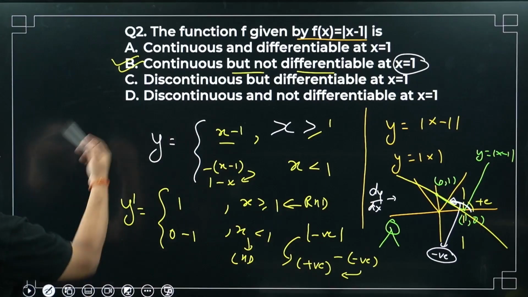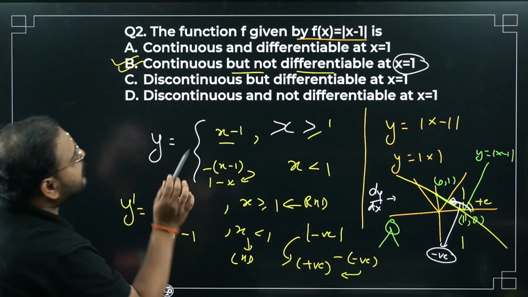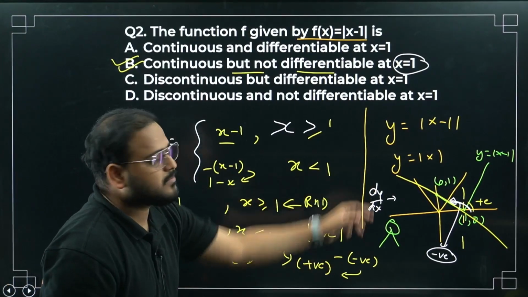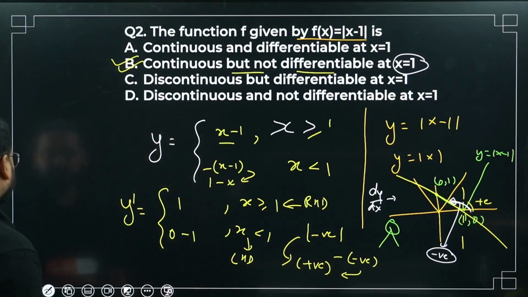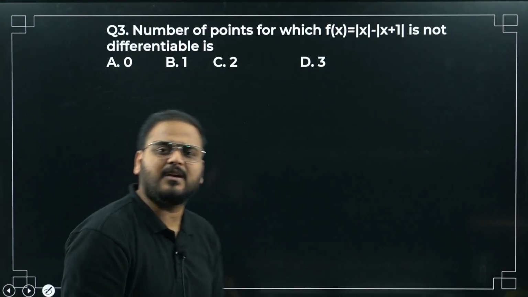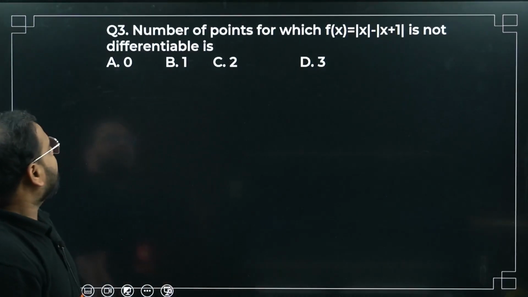Okay, so question number 2, the answer is what? B, sir. Continuous but not differentiable, right? Continuous but not differentiable. You know how to prove continuity, right? Find the left hand limit, and the right hand limit, of course.